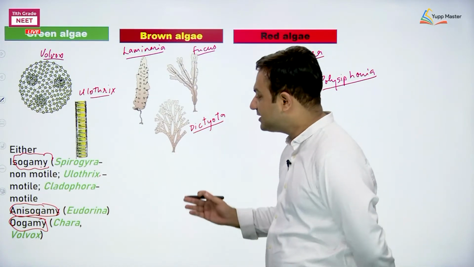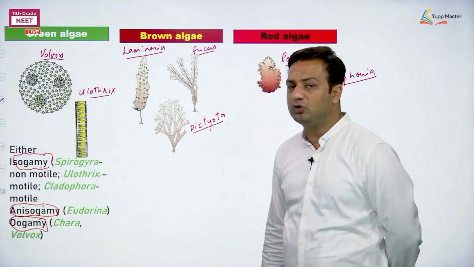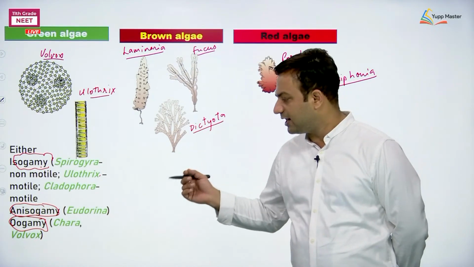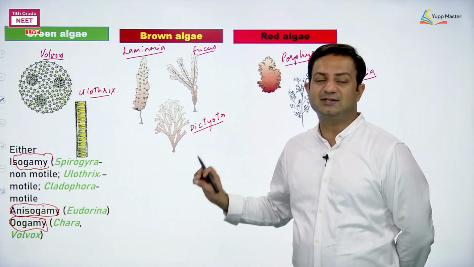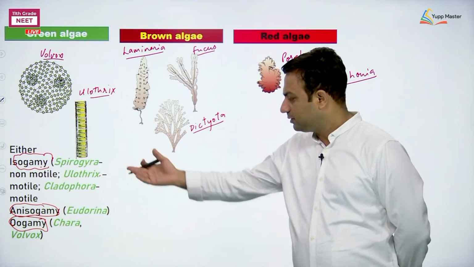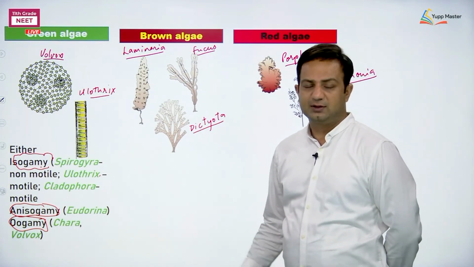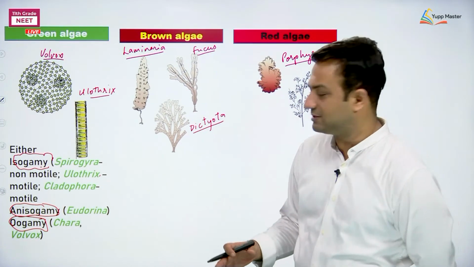Clear? Next is another example, Eudorina, meaning there is a little difference between the gametes, so it is anisogamous. It is a newly added example in NCERT. Hope they will ask the question soon, maybe 2021 or 2022. This year in 2020 they haven't asked this example.